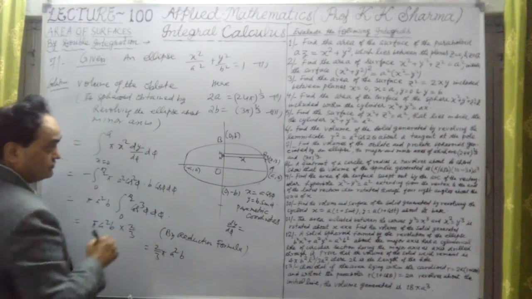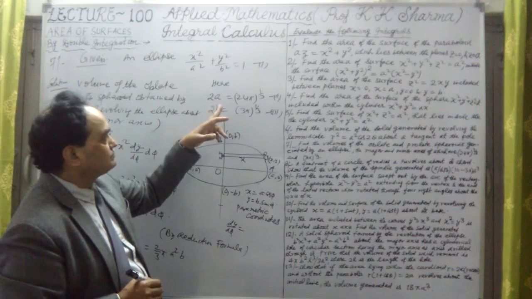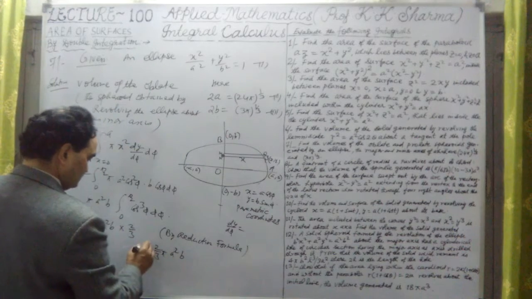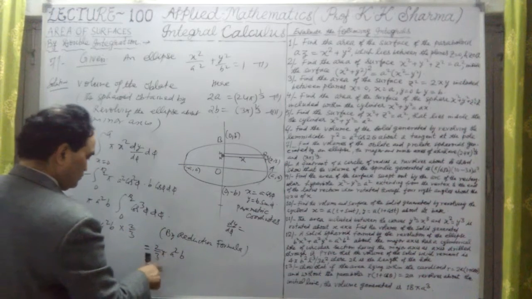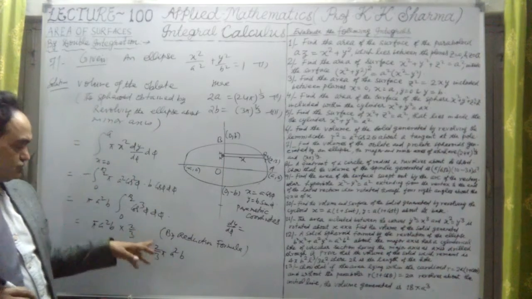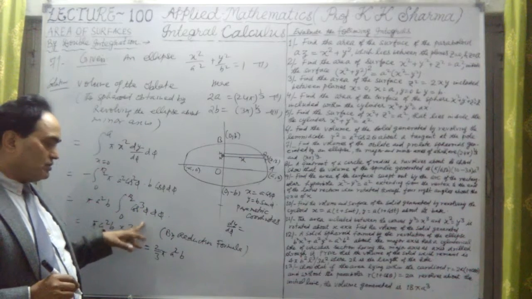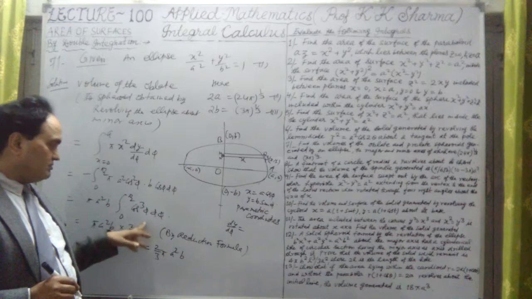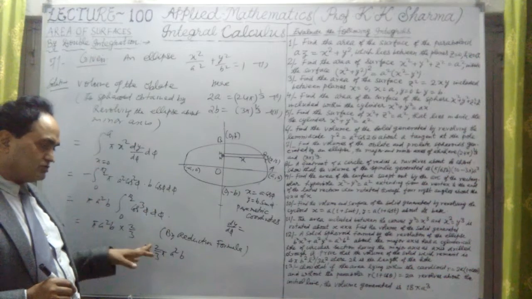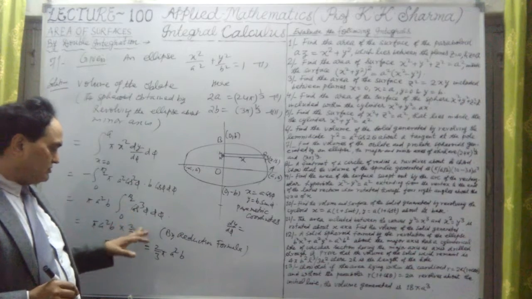Now we have to substitute the value of a square and b from these equations. What is a divided by 2 here? If I find a, let me substitute that a here. This is a square. So 2 by 3. If it is cos cube, then by the reduction formula it is n minus 1 upon n first, then n minus 3 upon n minus 2, and so on. But it is only 3, so n minus 1 is 2, 2 by 3. This is the only value.